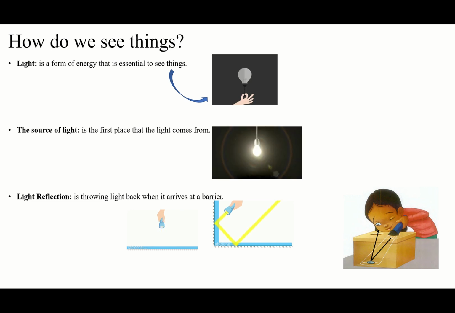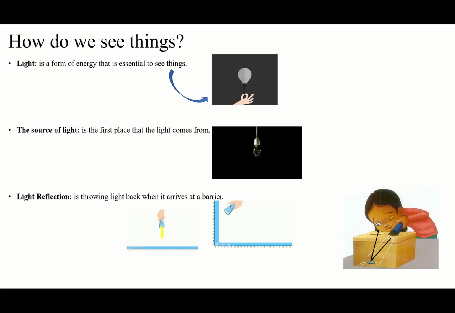Wherever the light comes from to your eyes is going to give the information, an image of this place. If the light comes from a window, you will see a window, because the window reflected to your eyes, it means the image of the window will come to your eyes. So that's it. That's how we see things. That's why light is essential to see things. So let's go for the next part.